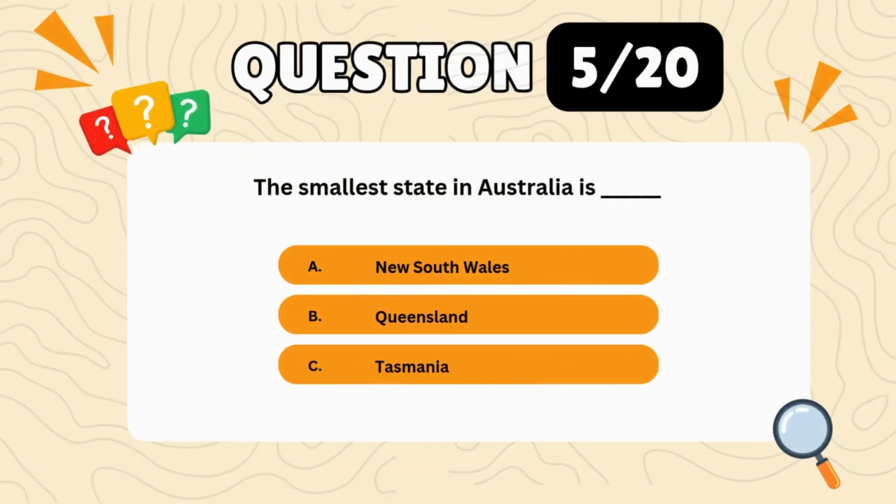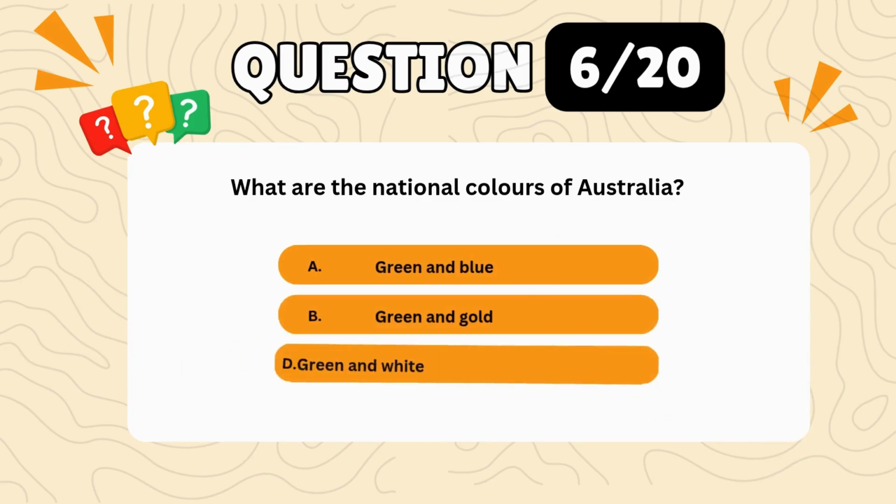Question 5. The smallest state in Australia is A. New South Wales. B. Queensland. C. Tasmania. Correct answer, C. Tasmania.